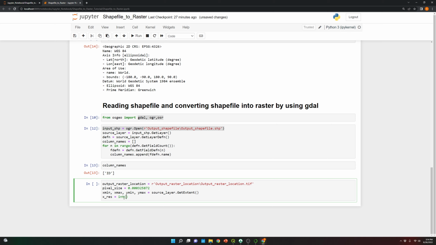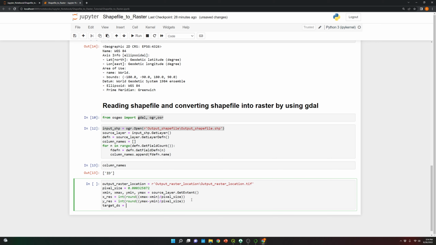And for this, I'm gonna create, so it should be x max minus x min, and I'm gonna divide this by the pixel size that I choose. Rest, I'm gonna do basically the same thing, but instead of x, I'm gonna use y.